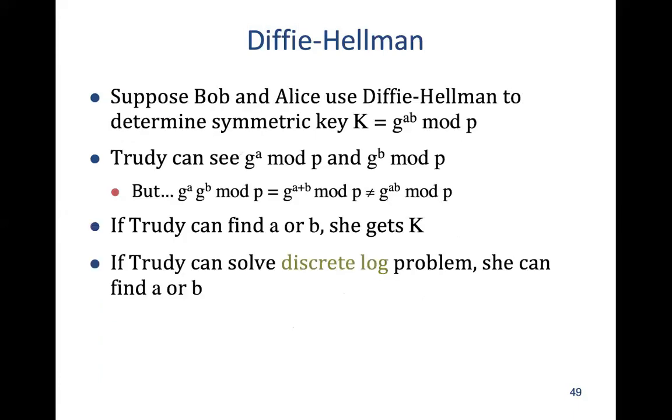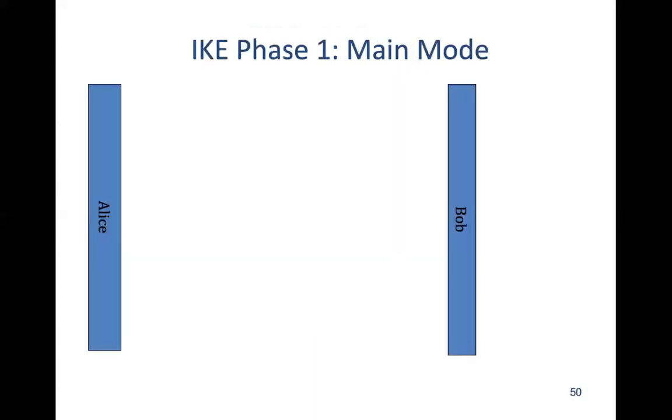Let's look at one example here. 2D of course cannot, because 2D will know G raised power A or G raised power B, but knowing G raised power A and G raised power B, 2D can never find out G raised power AB, which is the key. So this is the trick Diffie-Hellman used.